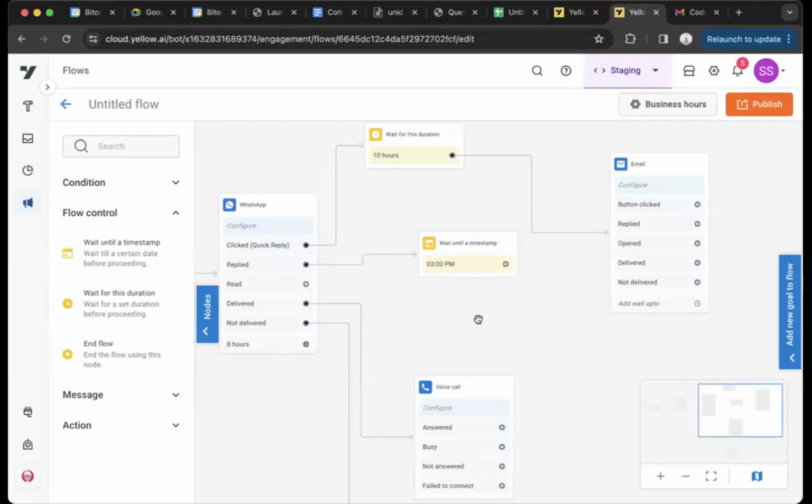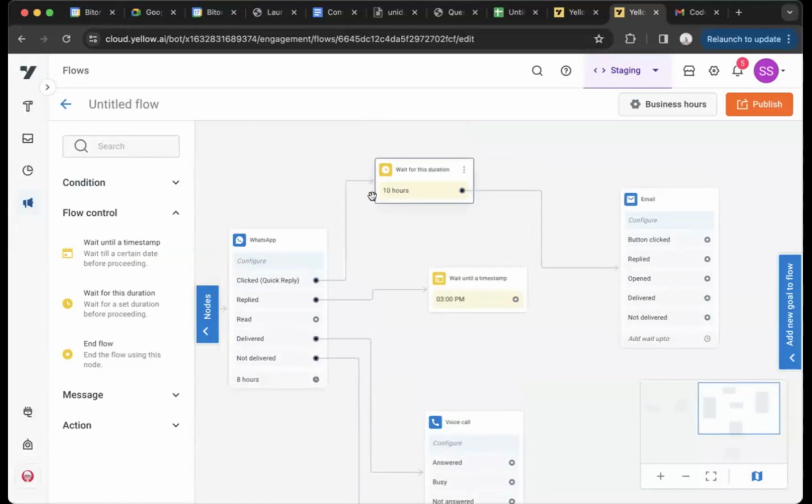Why this is done is there are brands who want to send out their communication every day at, let's say, 11 a.m. or 12 p.m. So if someone reaches that node before 11 a.m. that day, well and good. You move them ahead at 11 a.m. that day only. But if they reach after the time that you have specified here, you wait for the next possible 3 p.m. or 11 a.m., whatever, and then you move them ahead. This is for absolute time. The other is for relative: whenever someone enters, you add 10 hours to that, and then you move ahead.